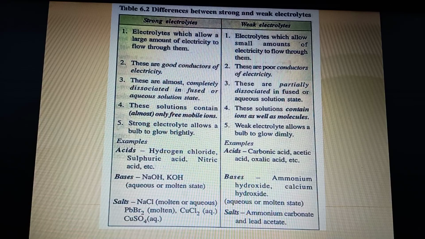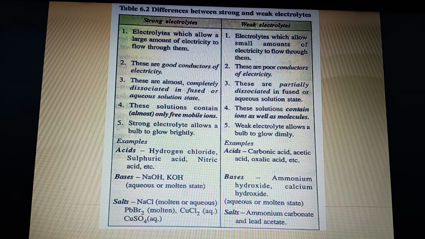Actually, if you go into a little more thinking, ammonium carbonate must have been made from ammonium hydroxide and carbonic acid. See, both are a weak base and a weak acid, so they give you a weak salt also. Lead acetate, similarly, must have been formed by lead hydroxide and acetic acid. Neutralization must have taken place between them.